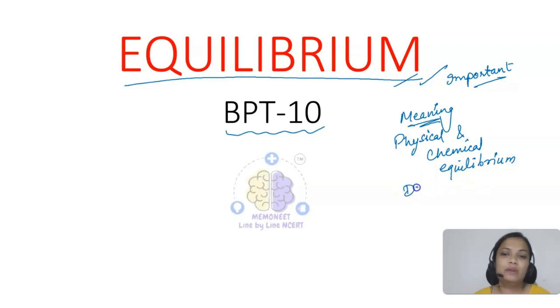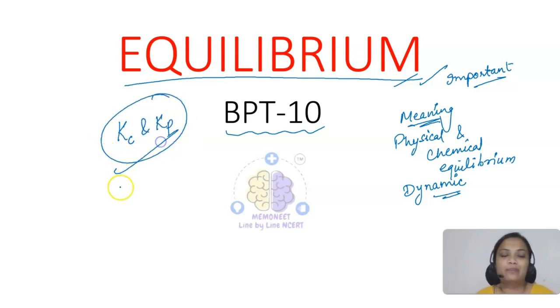In chemical equilibrium, we'll be talking about dynamic equilibrium. Then we will be discussing the equilibrium constant and the expression for the equilibrium constant, the values of Kc, the equilibrium constant, and Kp also. That's what we will be learning today.